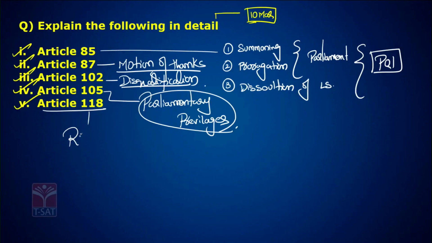Now what is Article 118? Article 118 is nothing but the rules of procedure and conduct of business. According to Article 118 of the Constitution, Parliament can frame its own rules and procedures to run the administration, to run the proceedings of the House.